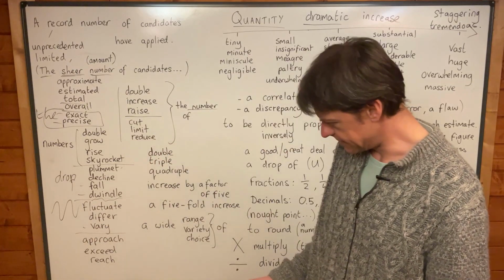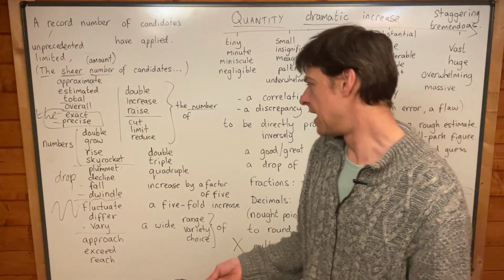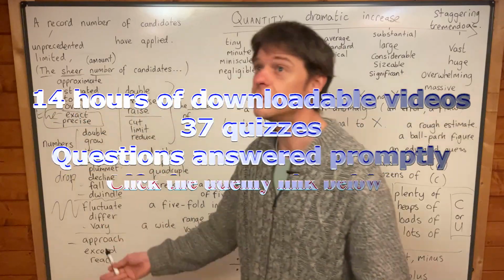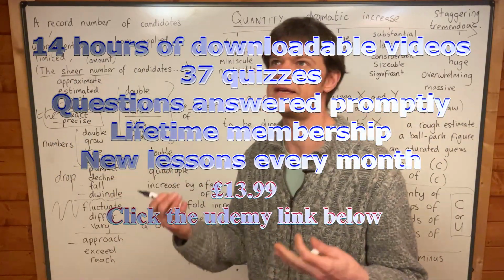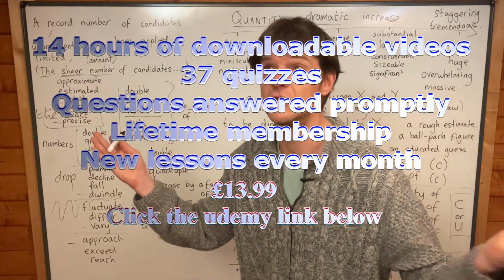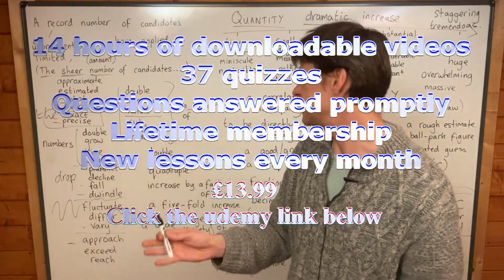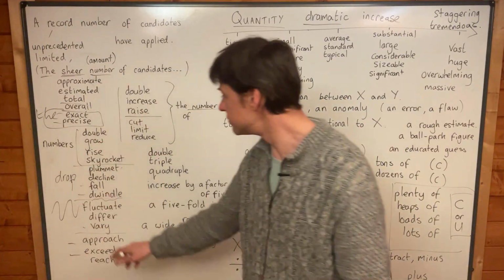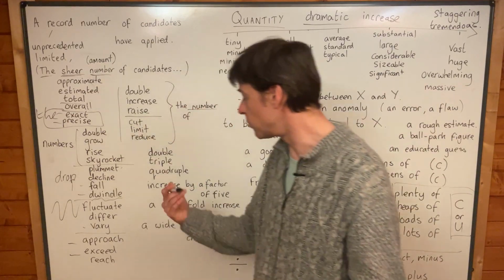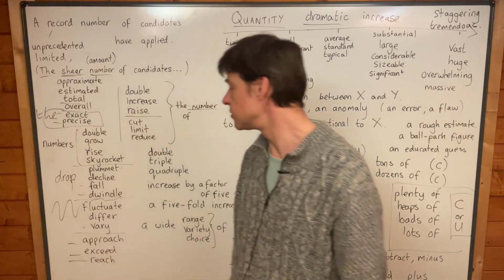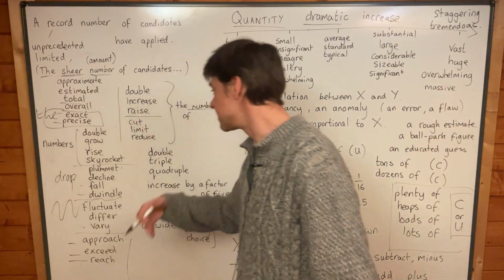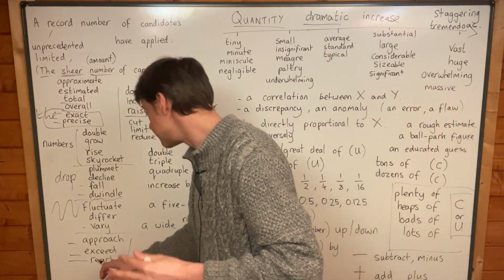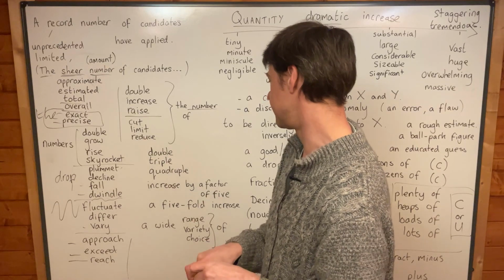Numbers vary every year. And you can also say the number of students attending my classes is approaching, or approaches. You could do it in present simple. The number of students attending my classes approaches 100. Or something like that. Or the number of students attending the classes exceeds 100. Or it has reached 100. Yeah, so you can use these words to describe how numbers reach certain levels, or exceed certain levels, or approach, get closer to certain levels.